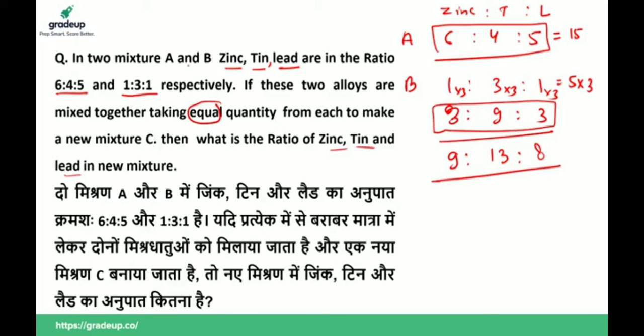In two mixtures A and B, zinc, tin and lead are in the ratio this and this. We have to mix them together to make a new mixture. In order to mix them together, first of all we have to make them equal.